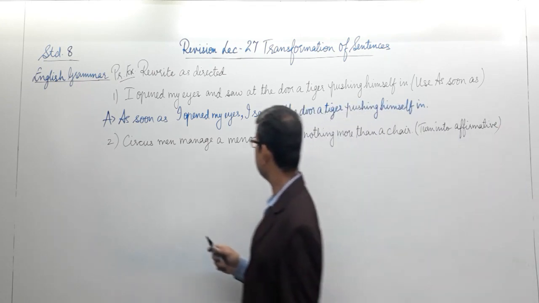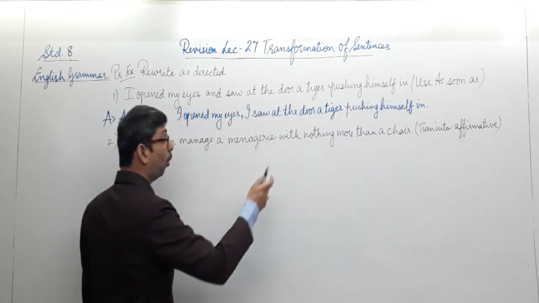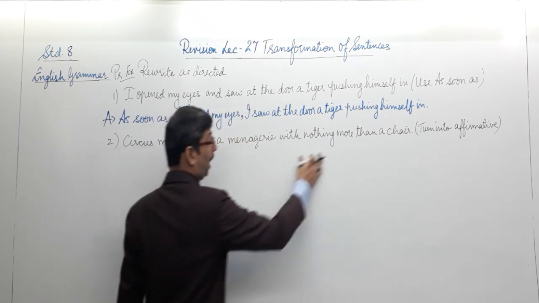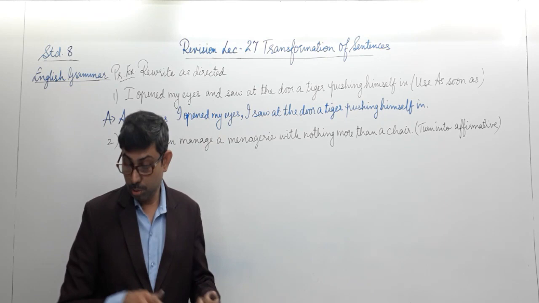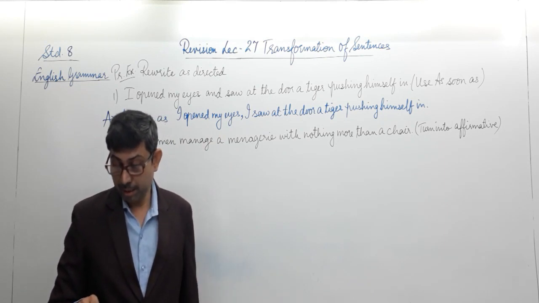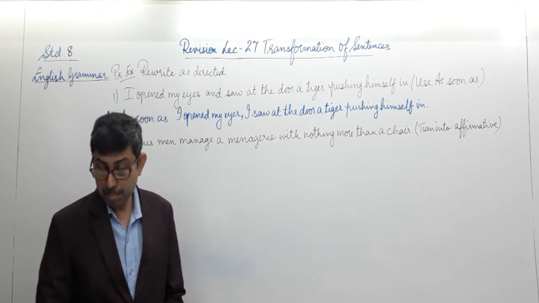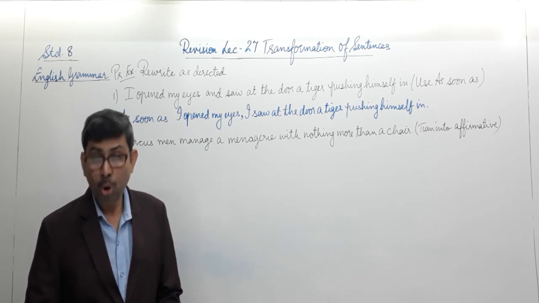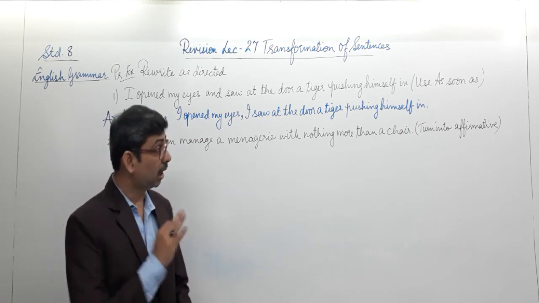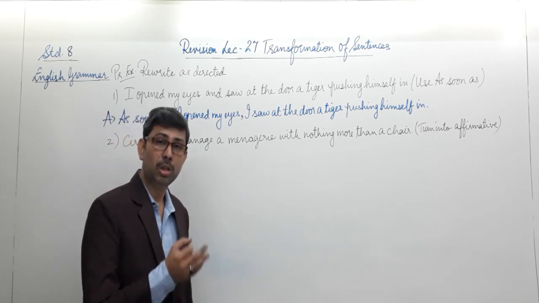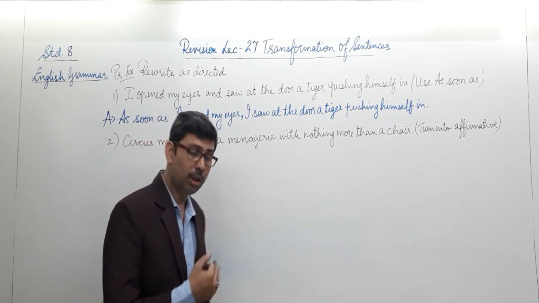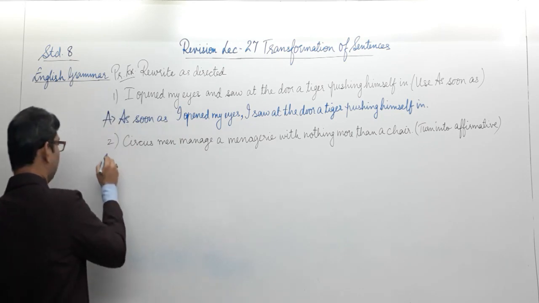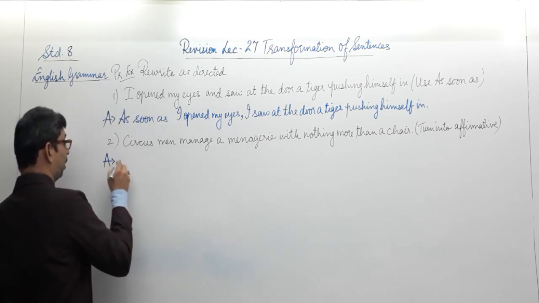So you can see circus men manage a menagerie with nothing more than a chair. So we have the negative word nothing over here given to us. So we will be carefully using our understanding and writing this. Circus men manage a whole menagerie only with a chair. Nothing and only. So we will be eliminating the word nothing and replacing it with the word only in order to write its positive. Have a careful look at this statement.